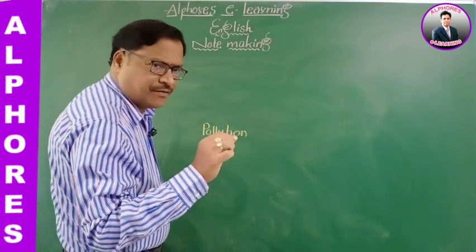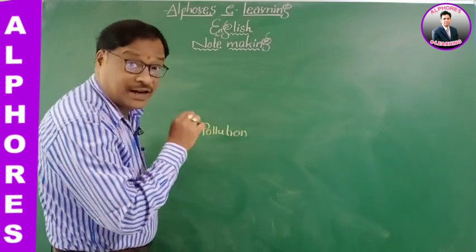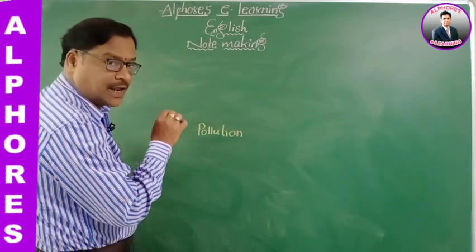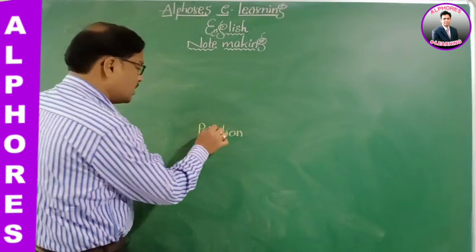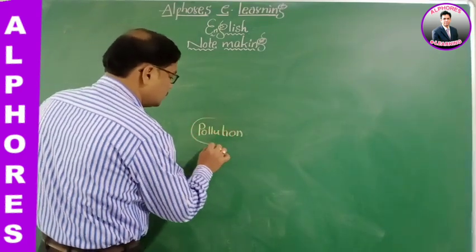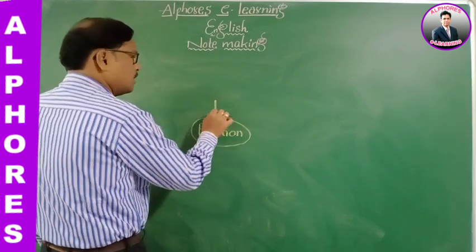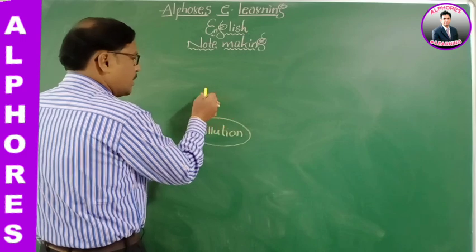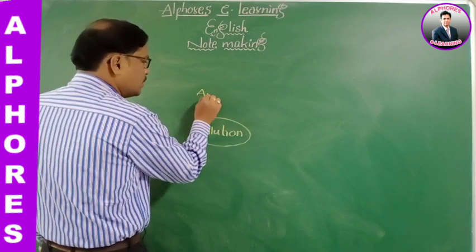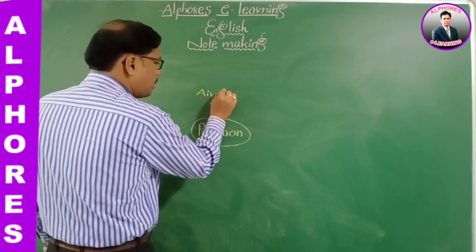In brief, we can easily understand. If you have a glance at the diagram, you can understand very clearly. Just have a glance. So let us take air pollution up.